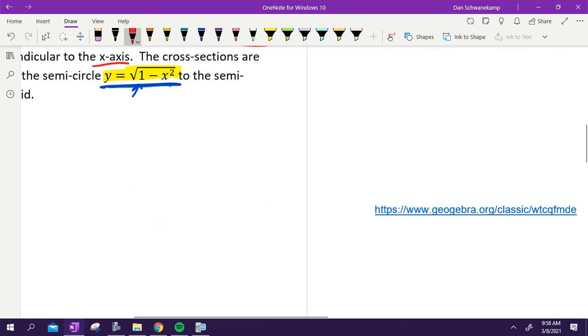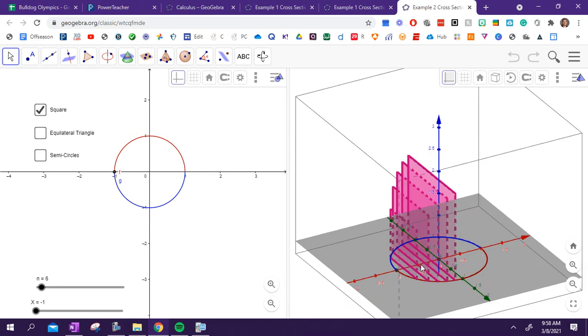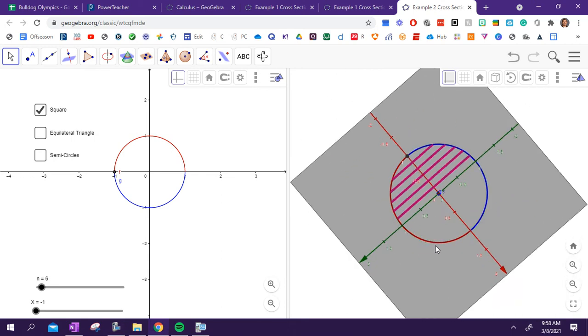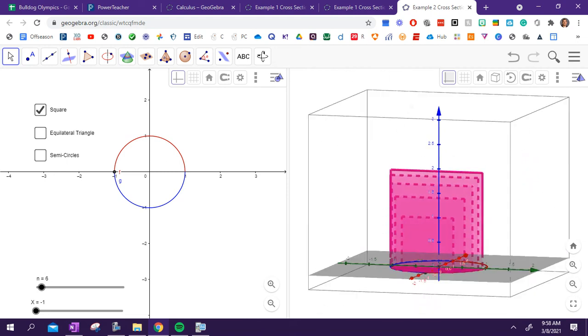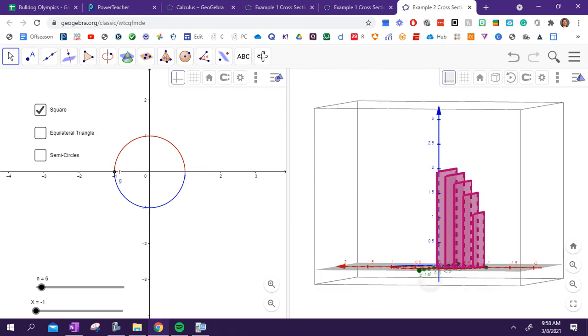Again, I want to show you the picture of it so we can see what it looks like. Here we go. So look, again, here's my semicircle. Now, I couldn't really draw rectangles, but you can see the squares that are being formed as we do this. It's going to look like that as we work our way across. The only difference between our shape and this shape is the height is always going to be 5. So it's going to go up to 5 each time. What shape is it going to make if the height is always the same? It'd be a cylinder. You basically are just making a cylinder here.